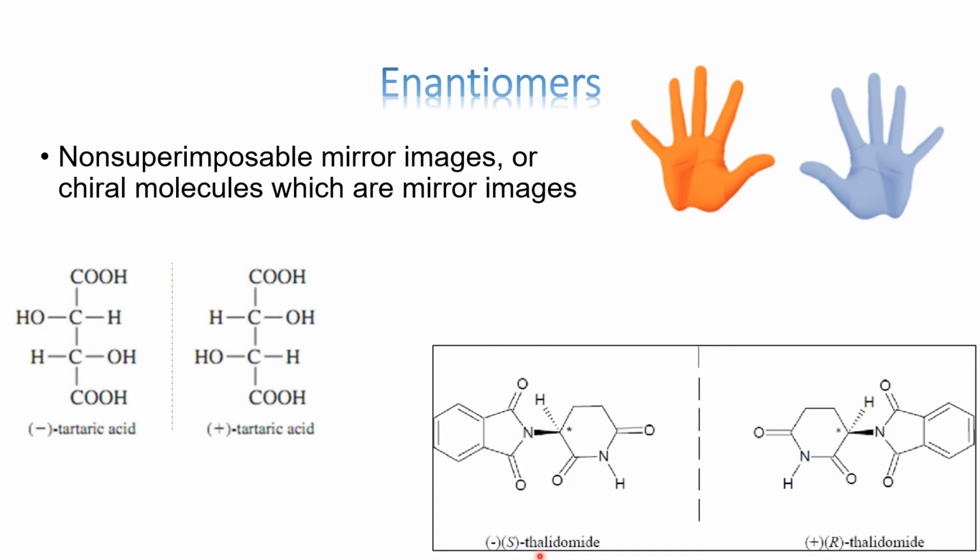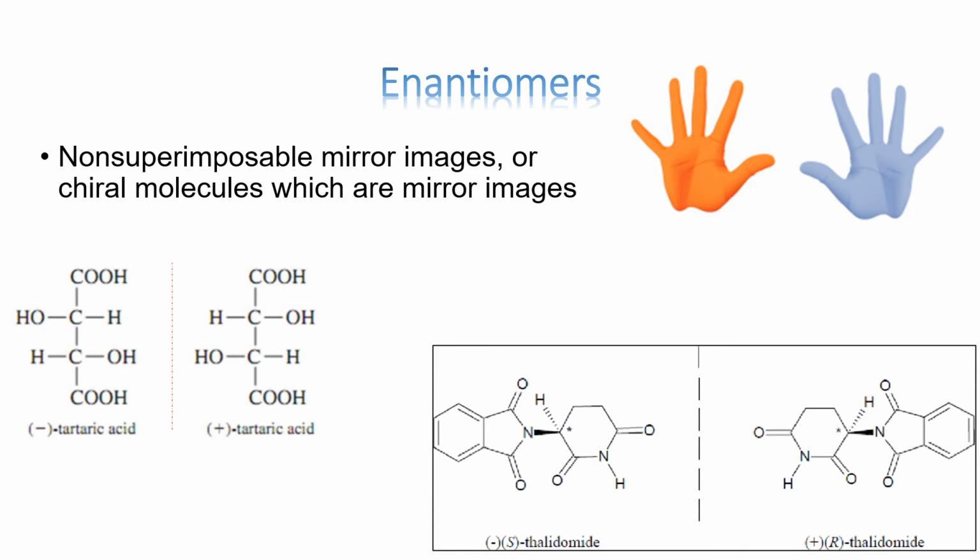These are the structures of thalidomide, the tragedy I told you about in the last video. Thalidomide has this chiral carbon atom, and there is a differential arrangement, so it exists in the form of two isomers, the S form and the R form. The S form is levorotatory, and the R form is dextrorotatory.